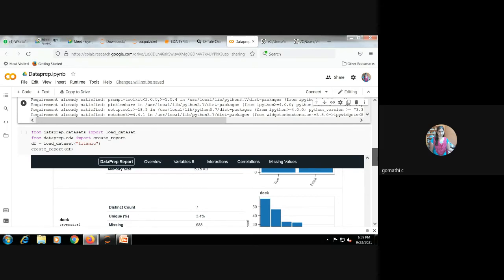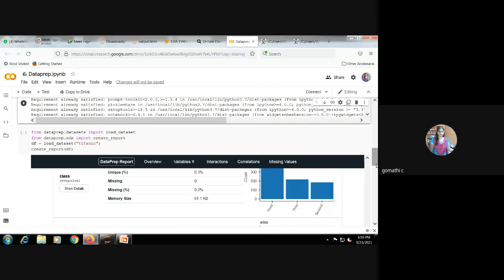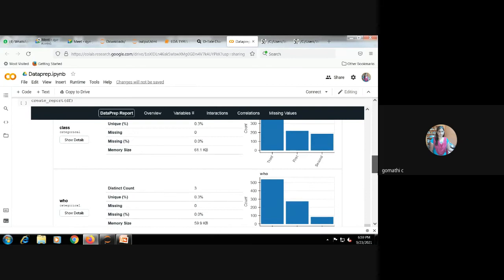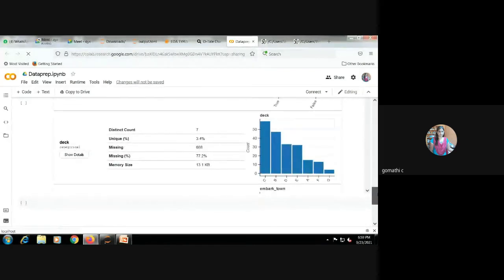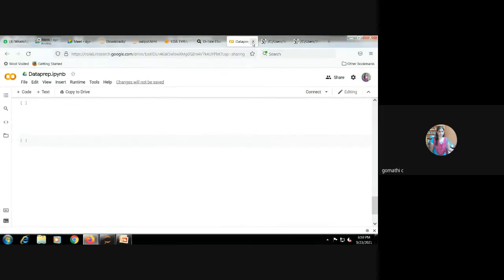I'm using just two lines of code: one line for importing the data set and another for creating the report. This is the overview of the report, then variables, everything is presented here, like how it was in pandas profile.